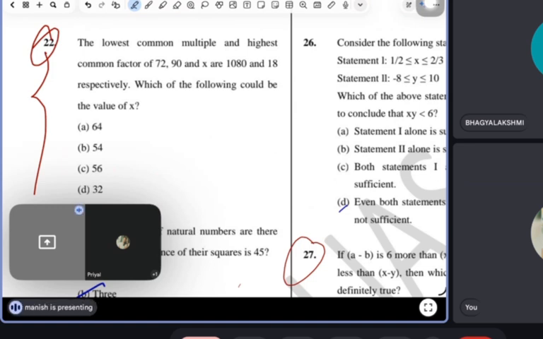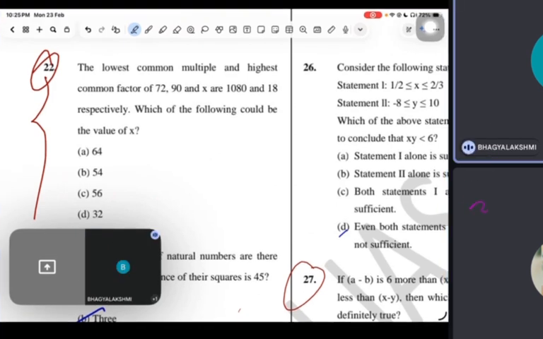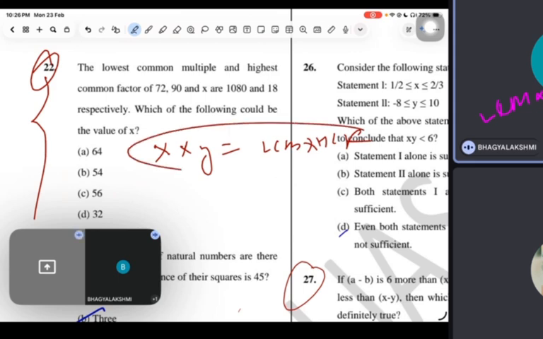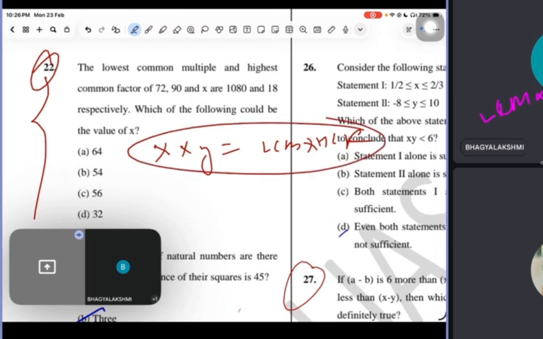I know one formula: LCM into HCF is equal to the product of those numbers, so x into y equals LCM into HCF. But guys, here there are 3 numbers. Now I will use my Brahmastra approach. Listen, guys, to the concept.